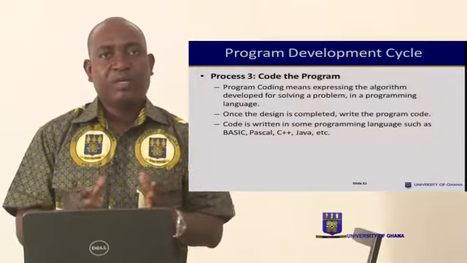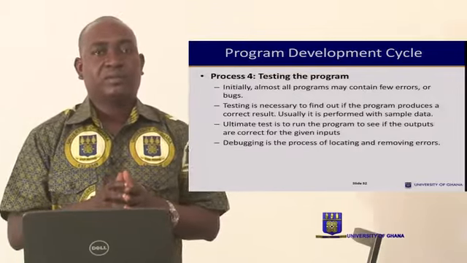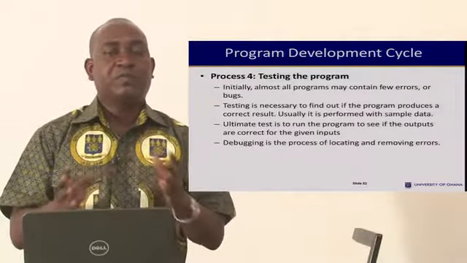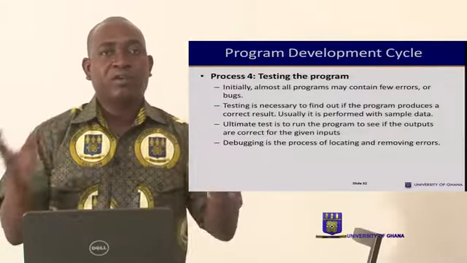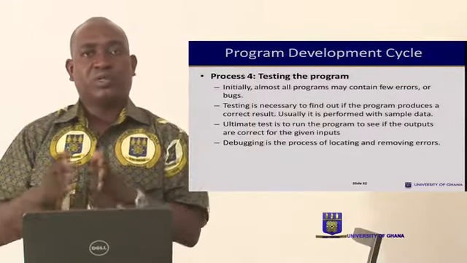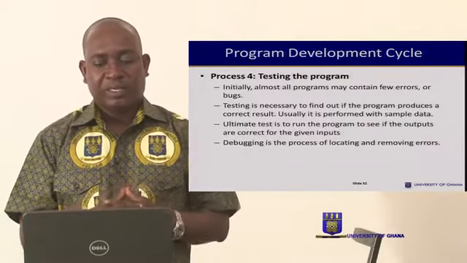Now, after the program has been coded, the program needs to be tested. And here we have different types of testing. You can test the program by codes, you can test the program by sample data, and then you can also test the overall program, as the output or the end product. And this must also be done.